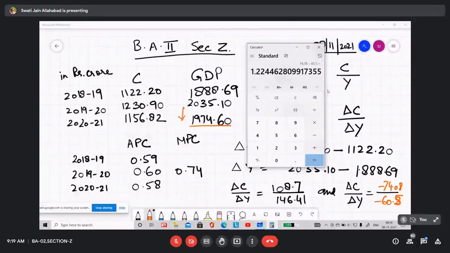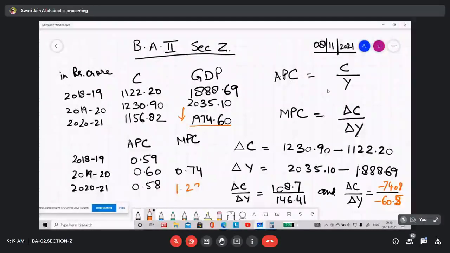And in this case, your MPC is becoming greater than 1. So it is again not in line with the assumption of the Keynesian function.